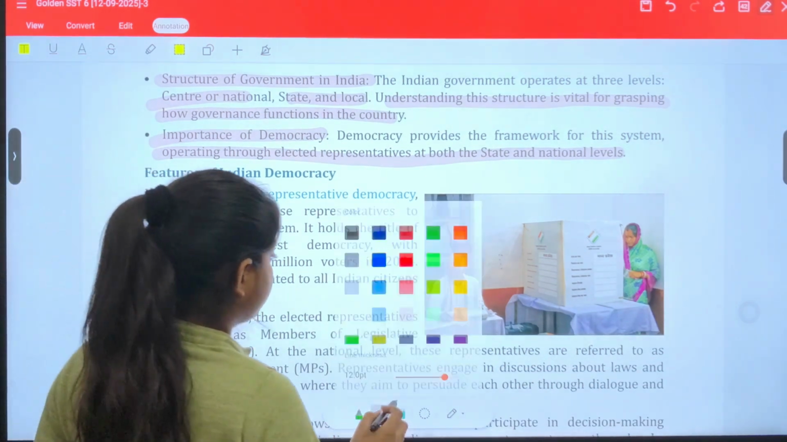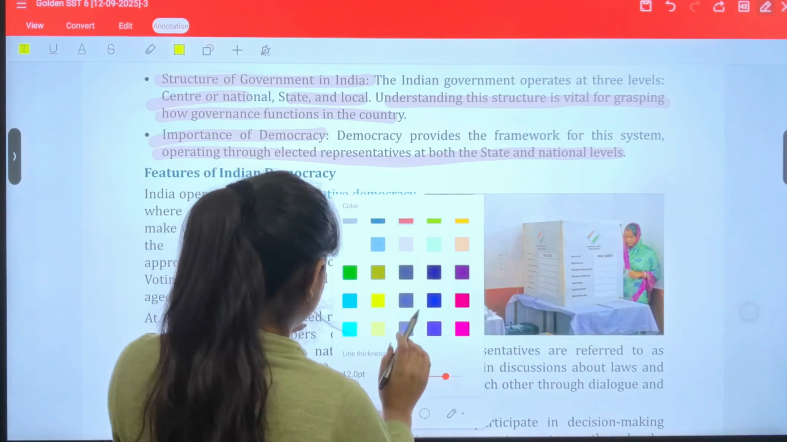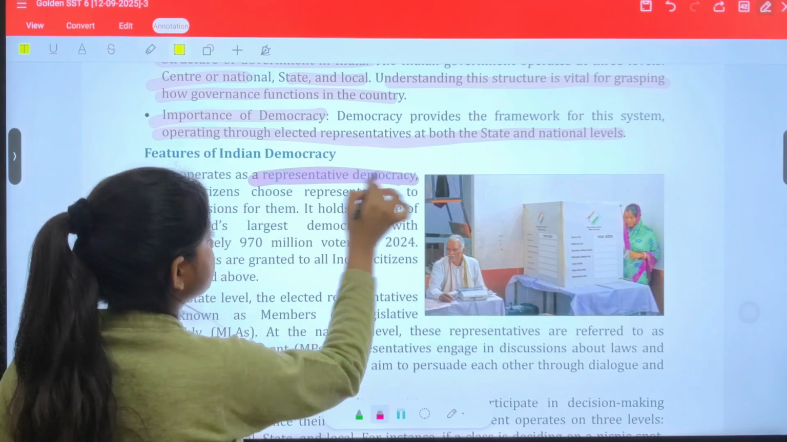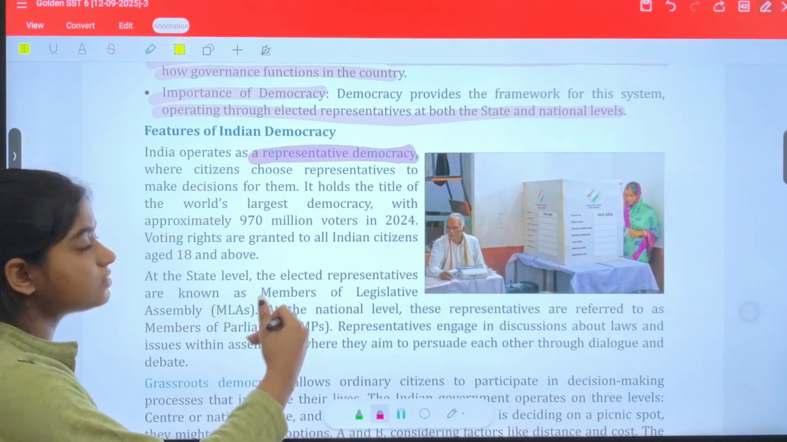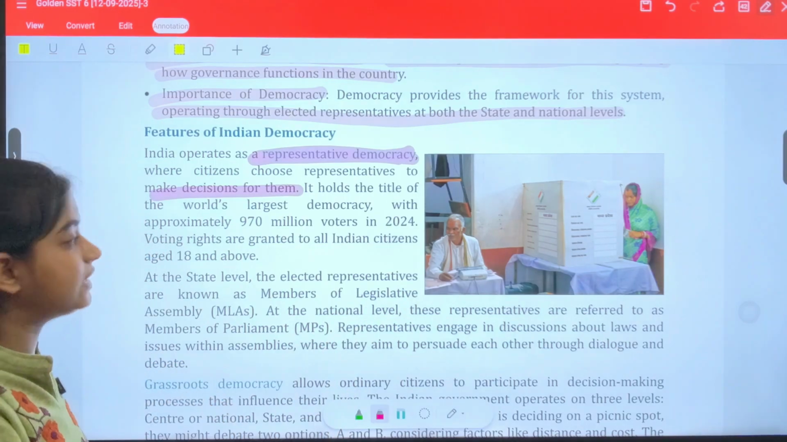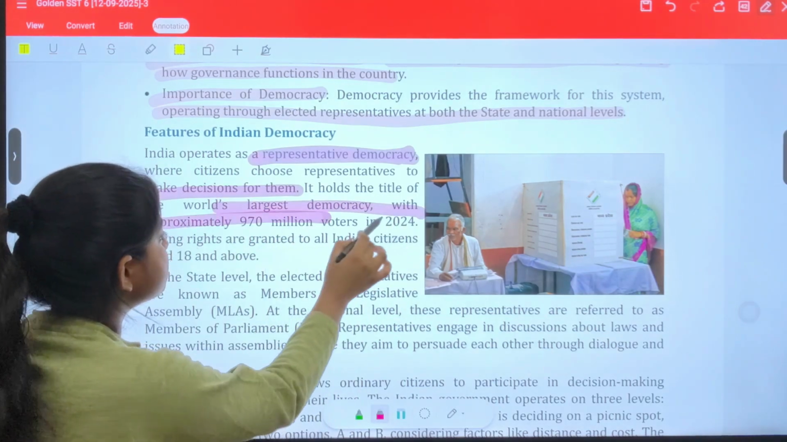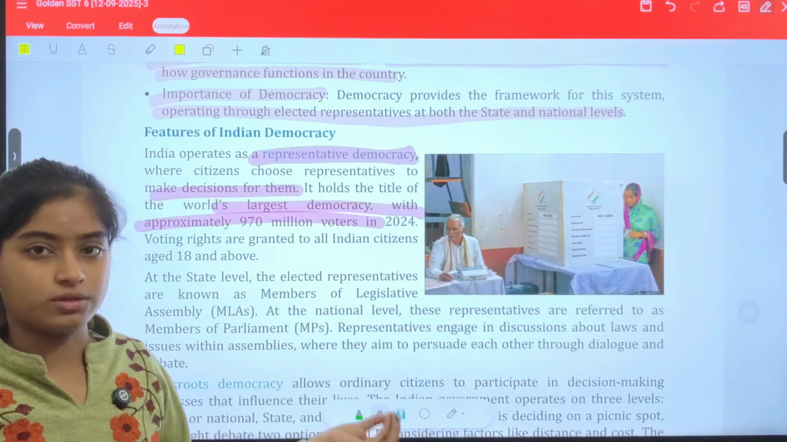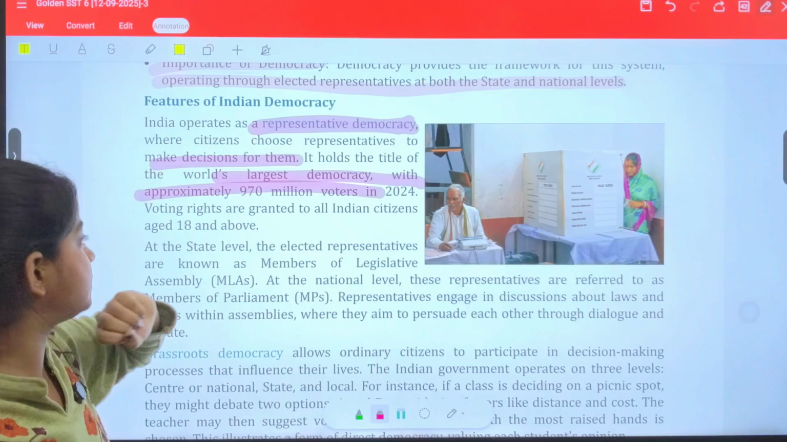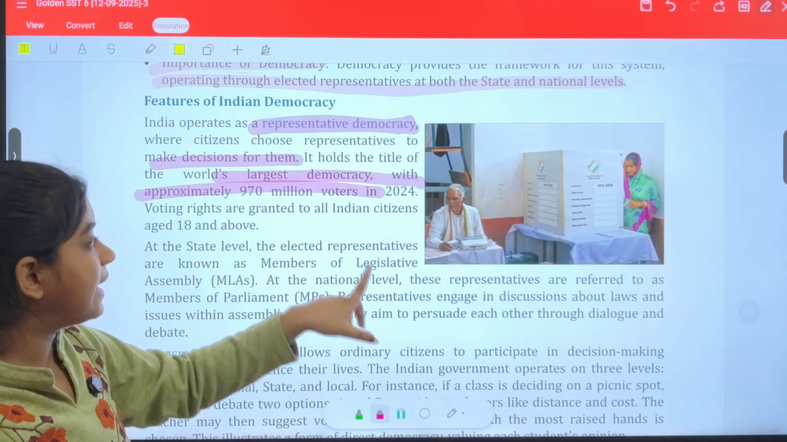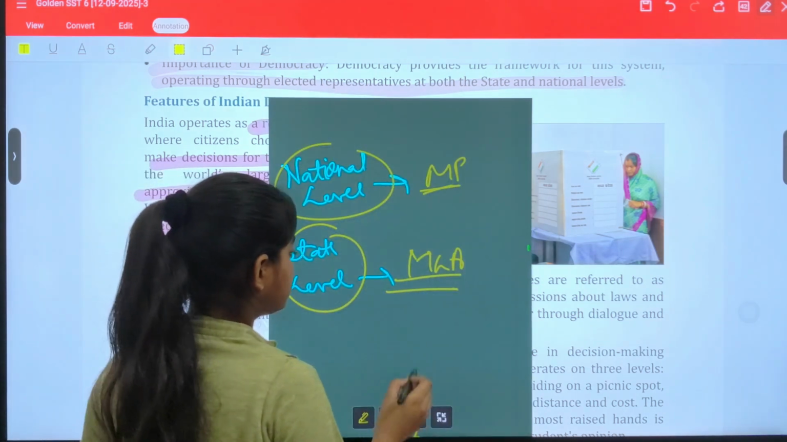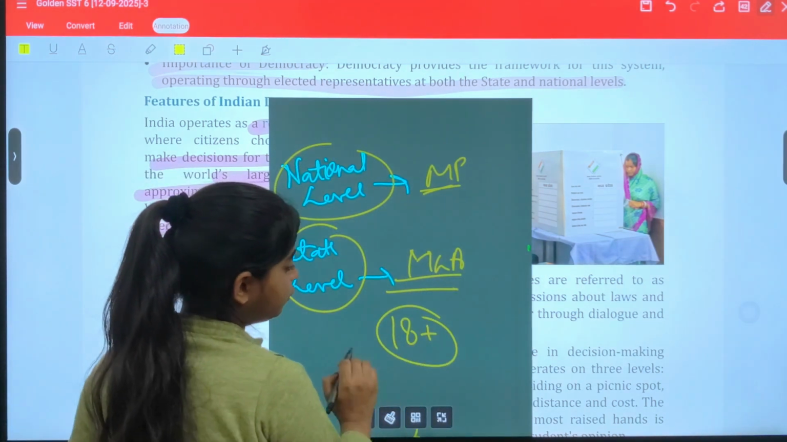Now we have features of Indian government. India operates a representative democracy, where citizens choose representatives who make decisions for them. It holds the title of world's largest democracy with approximately 970 million voters in 2024, when the PM was elected a third time. Voting rights are guaranteed to all Indian citizens aged 18 and above. That means all people who are 18 plus are allowed to vote.